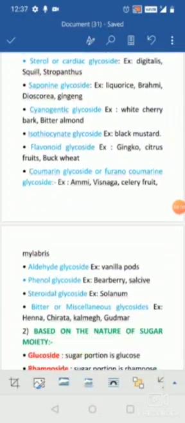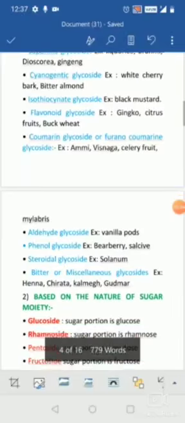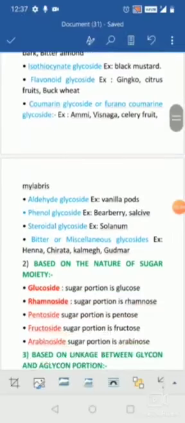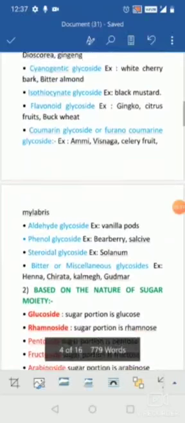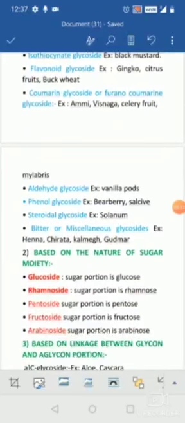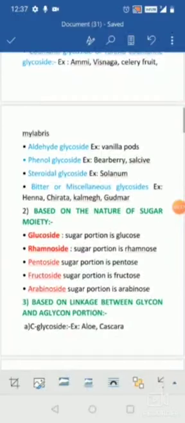When coming to the coumarin glycosides, again the examples are ammi visnaga and celery fruit. When coming to the aldehyde glycosides, the example is the vanilla pod. When coming to the phenol glycosides, the examples are bearberry and salsify. When coming to the steroidal glycosides, the example is solanum. When coming to the bitter or miscellaneous glycosides, the examples are henna or mehendi, chirata, kalmegh or gudmar.